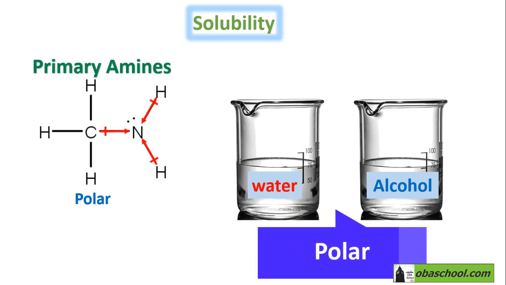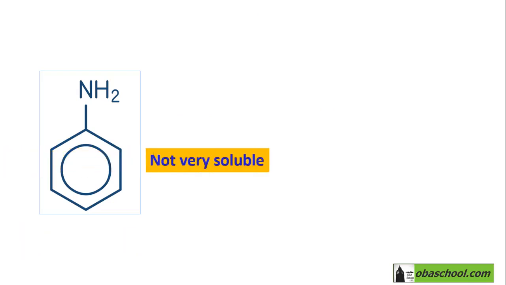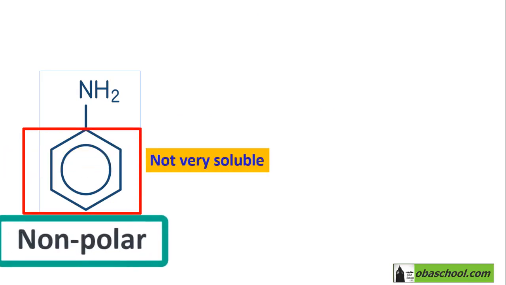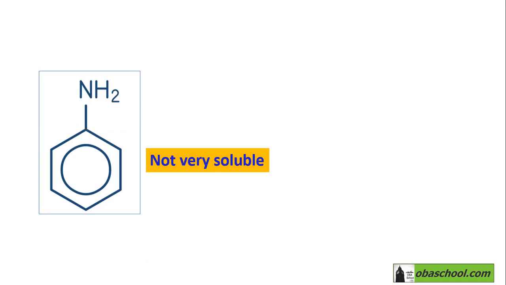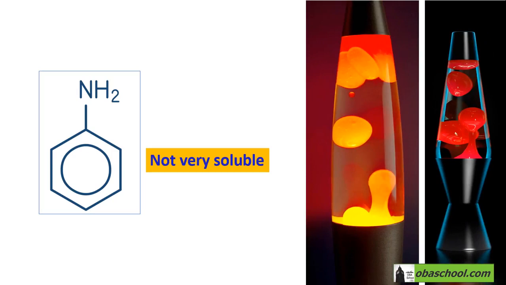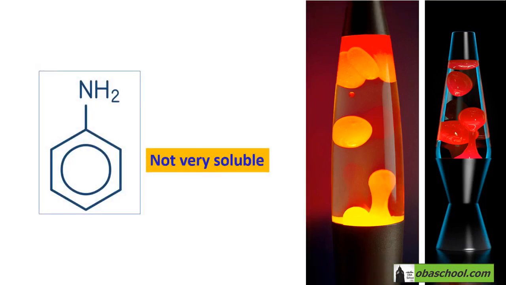However, there is an exception here, which is phenylamine. Phenylamine is a primary amine, but it is not very soluble in water due to the fact that benzene is nonpolar. We have learned in the previous chapter that the benzene ring is nonpolar because all of its dipoles cancel each other. The best example you can see of phenylamines is in lava lamps. These beautiful structures and colors you see inside the lava lamp are due to phenylamine. These are phenylamines because they are not soluble in water. They float like that inside the lava lamp.